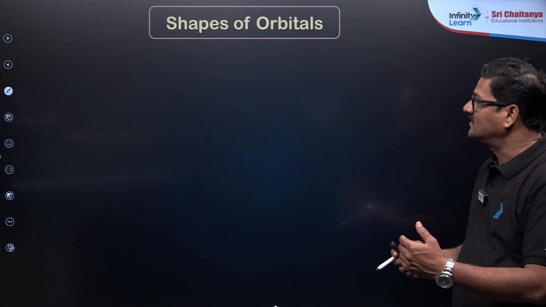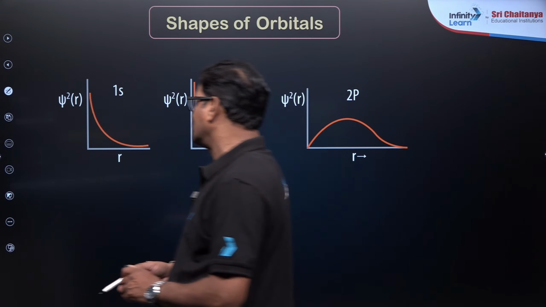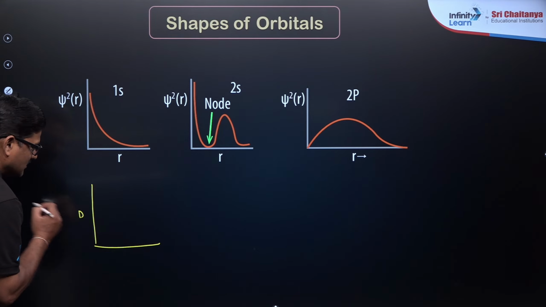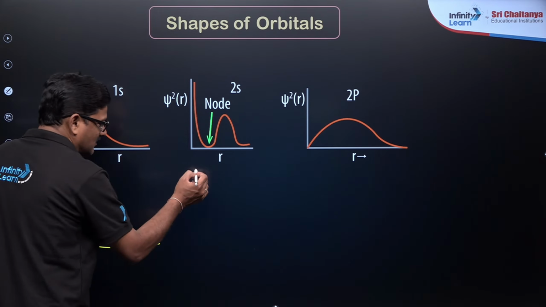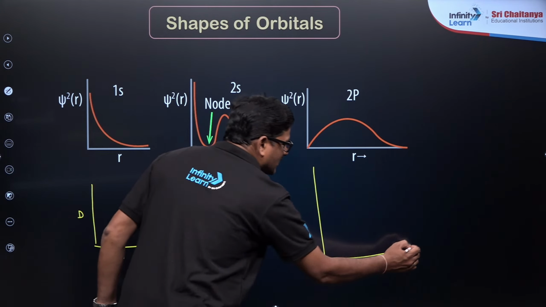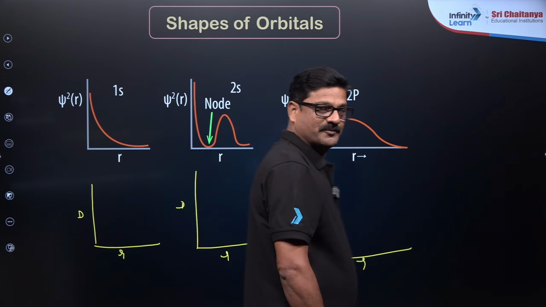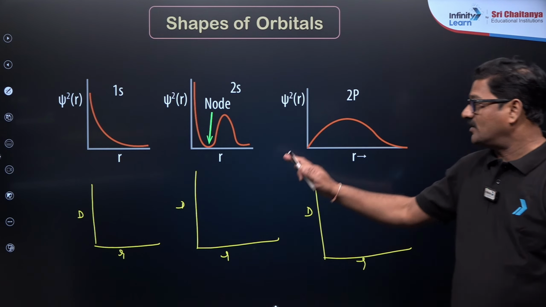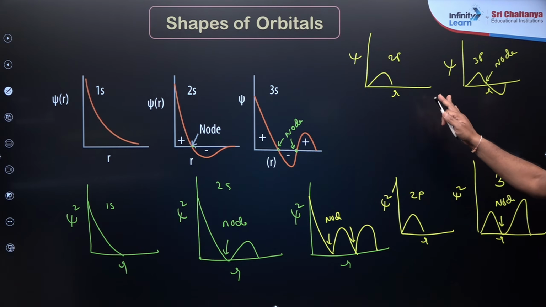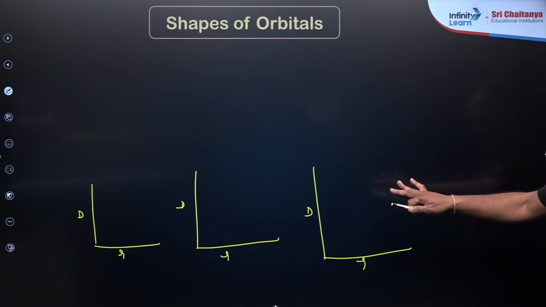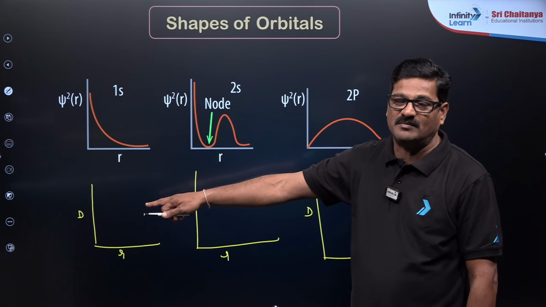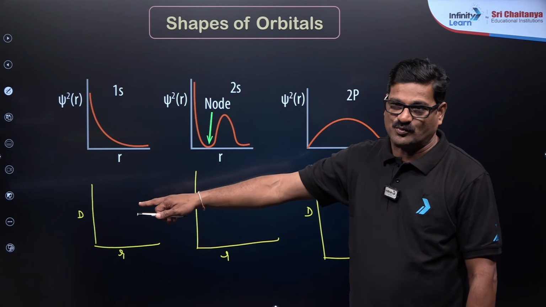For these probability density curves, you see the psi square. Probability density versus radius. Dear students, you compare between psi square and psi, and I am comparing psi square versus probability density, 4 pi r square dr psi square.